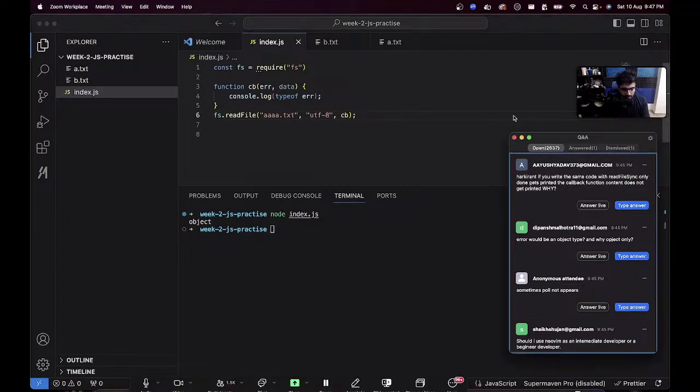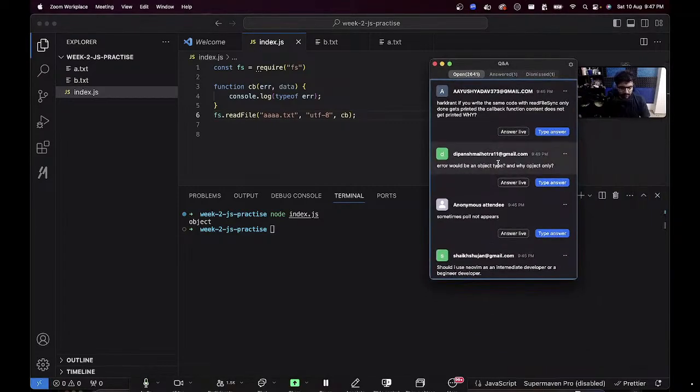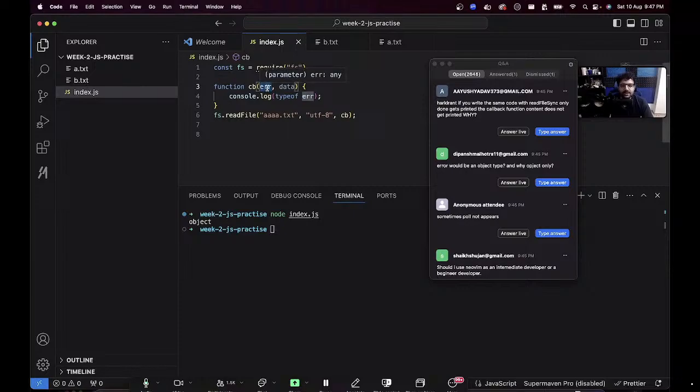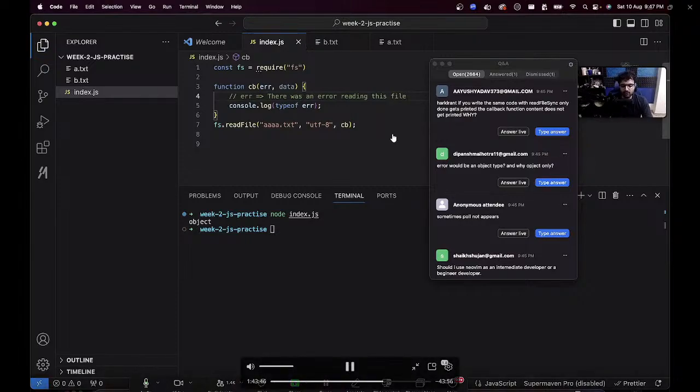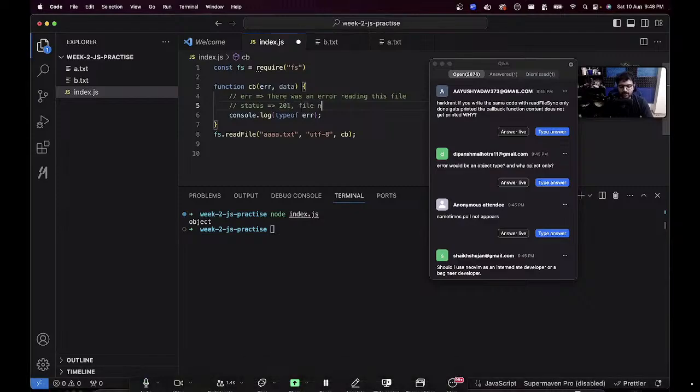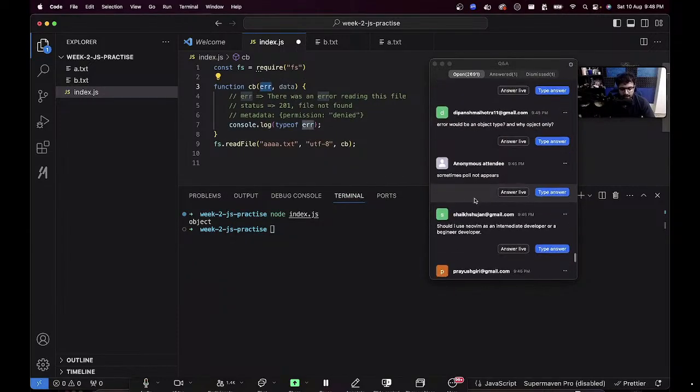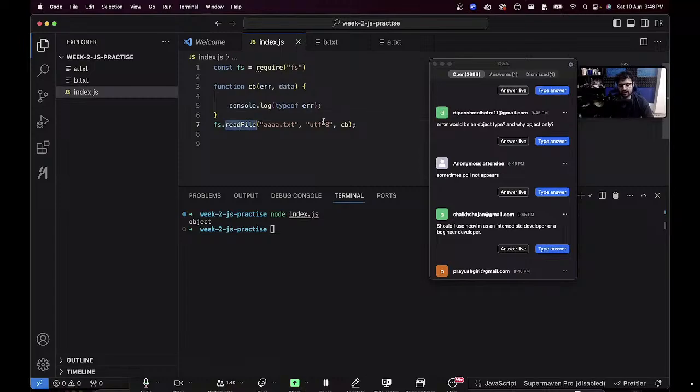What's your question? Error would be the object type, and why only object type? Anytime you're receiving errors, you might say it should be a string. Error could just be, whatever, "There was an error reading this file," but a lot of times you need associated data with the error. You need the error message. You also need the error status, let's say 201 file not found. You might need some extra metadata, permission denied. So it is a good idea for the error to be a complex object, so that you can extract more details on what the error was versus it being just a string. And again, this doesn't depend on you. This depends on whoever has written the readFile function. If they want to return you an error object, they will call back with an error object.